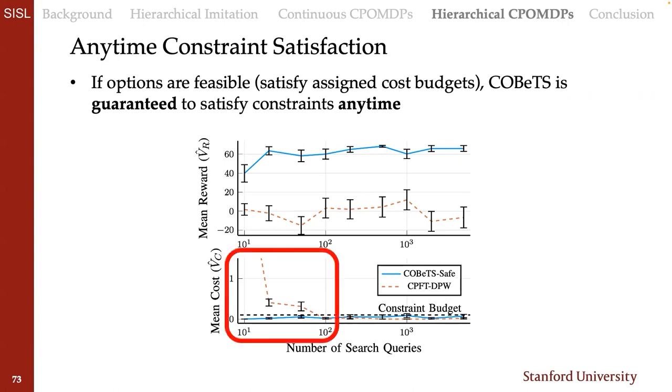So we showed this for light dark here. Even going down to 10 searches with some pretty basic safe options that we craft, we're able to stay underneath that cost budget. So we're able to satisfy that constraint, while the non-hierarchical version, even with those same safe options, is only able to satisfy those constraints as you get to maybe 100 searches.